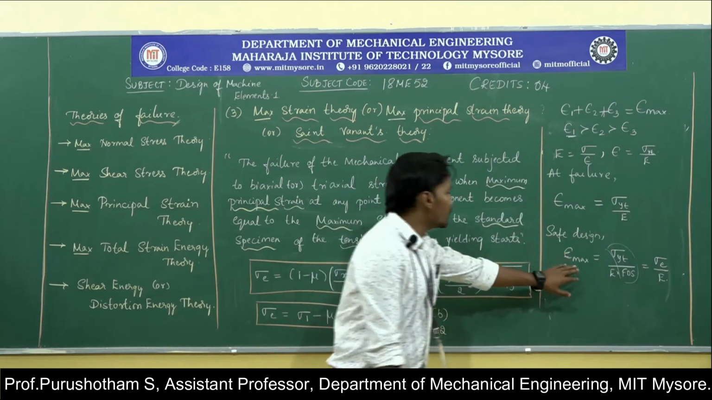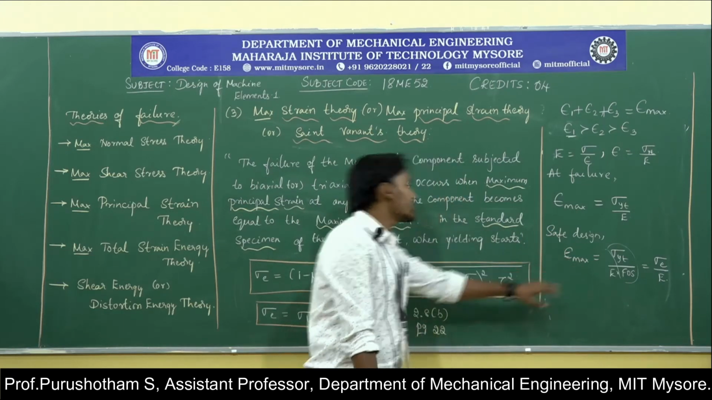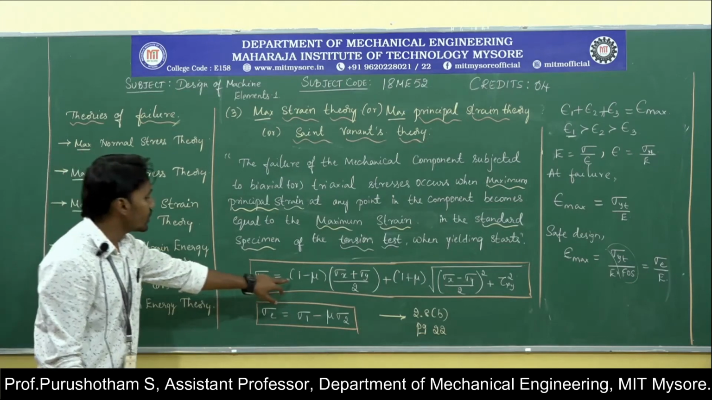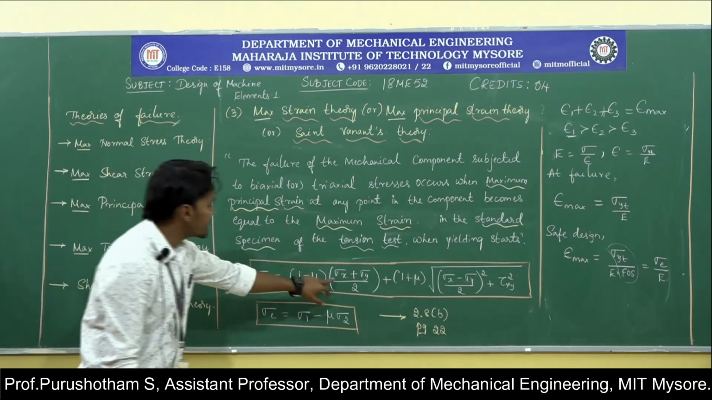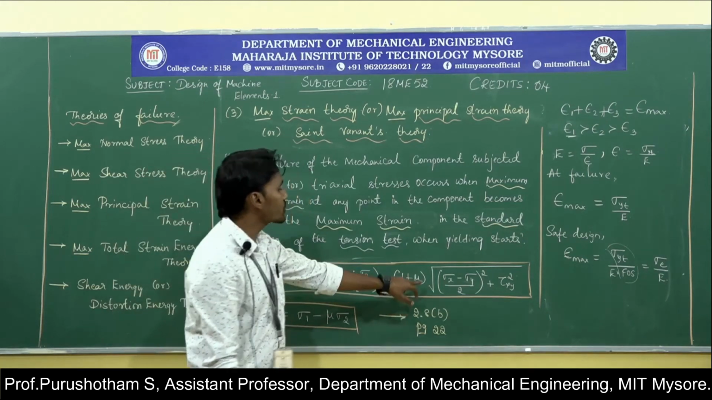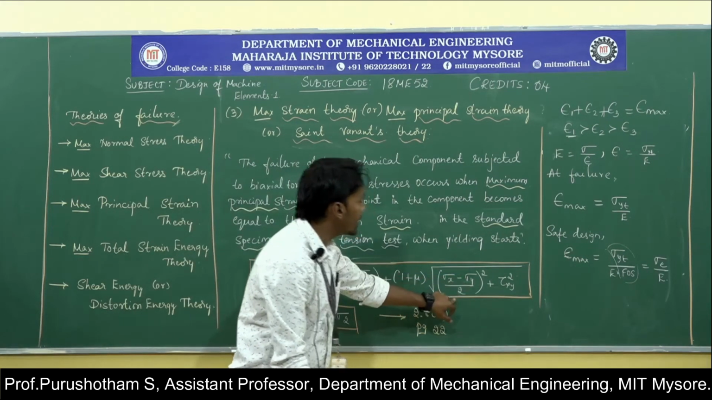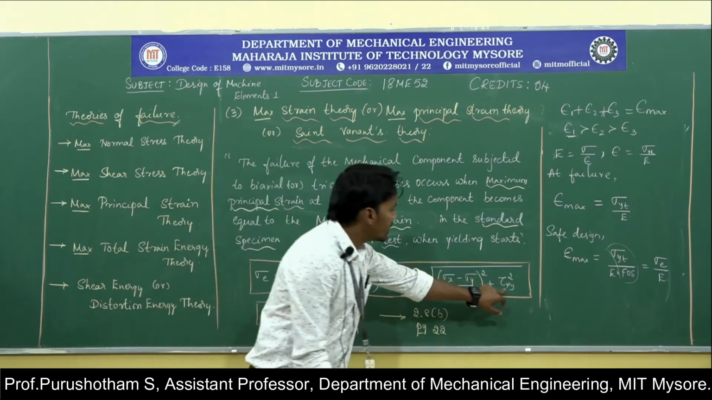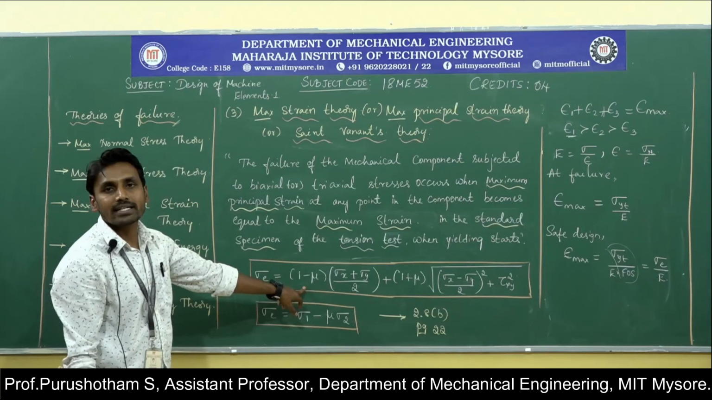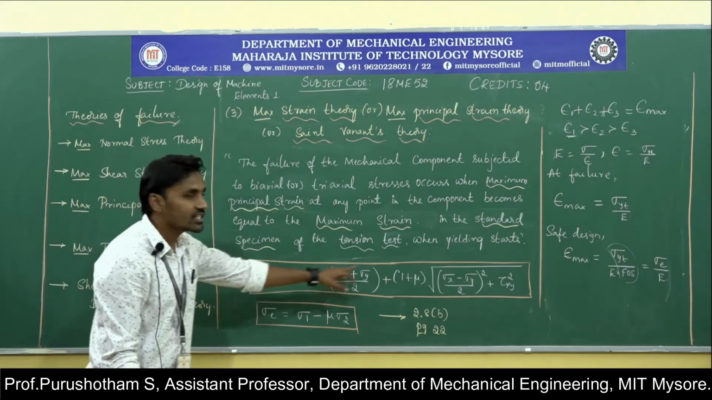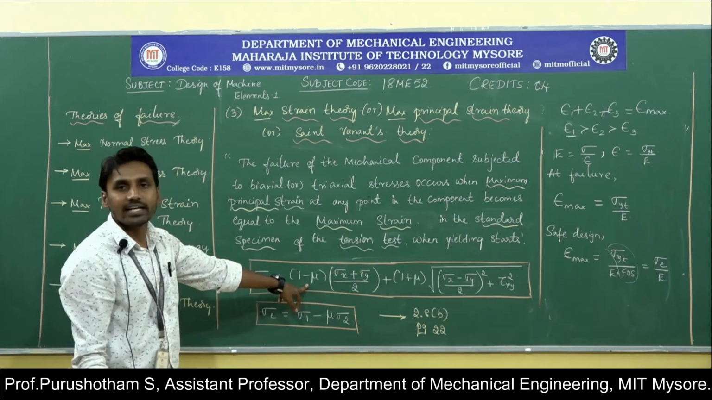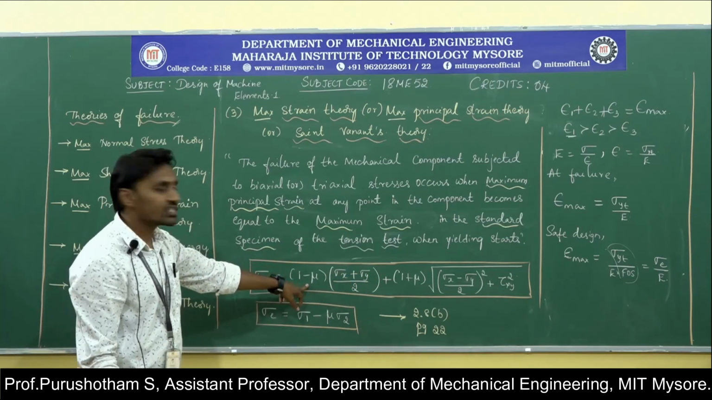So if you are going to reduce or deduce this equation, finally we will get sigma E, which is equal to (1 minus mu)/2 times (sigma x plus sigma y) plus (1 plus mu)/2 times the square root of ((sigma x minus sigma y)/2) whole square plus tau xy whole square. This is in terms of sigma x and sigma y, that is, stresses in the x direction and y direction. Here mu is Poisson's ratio, that is the ratio of lateral strain to linear strain.